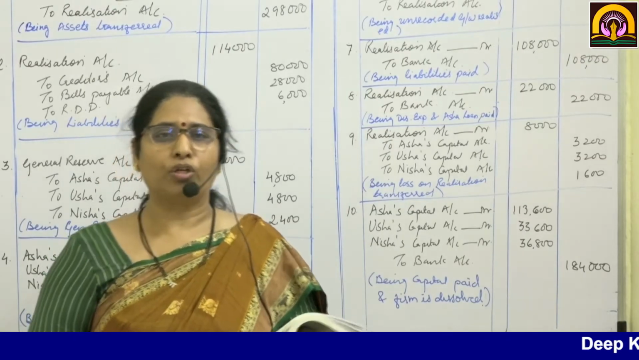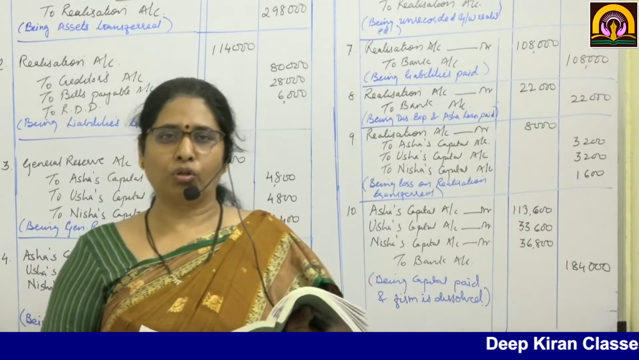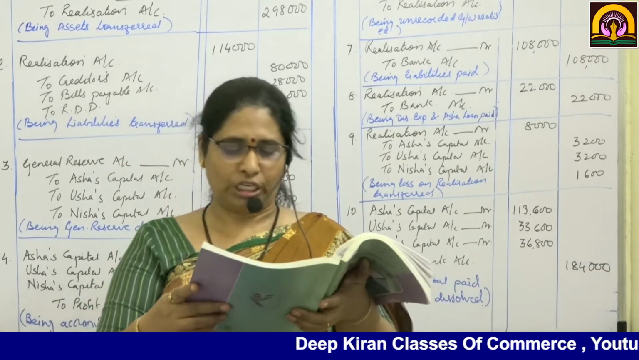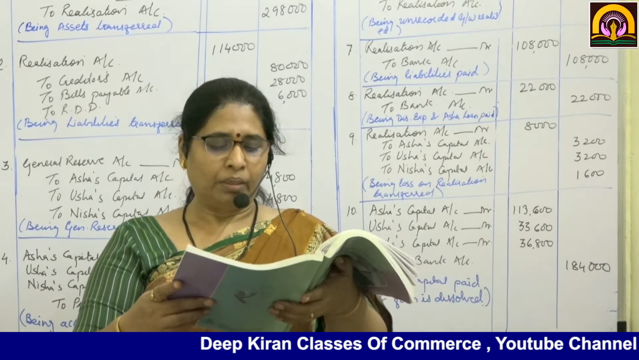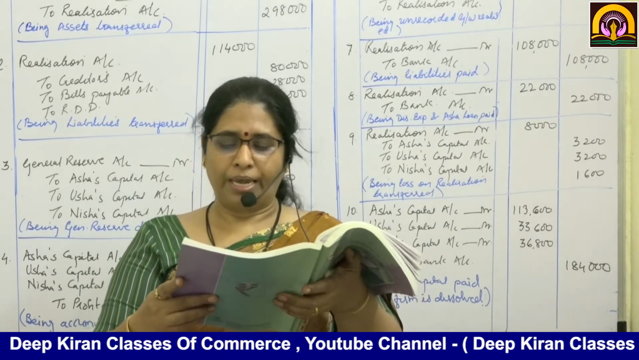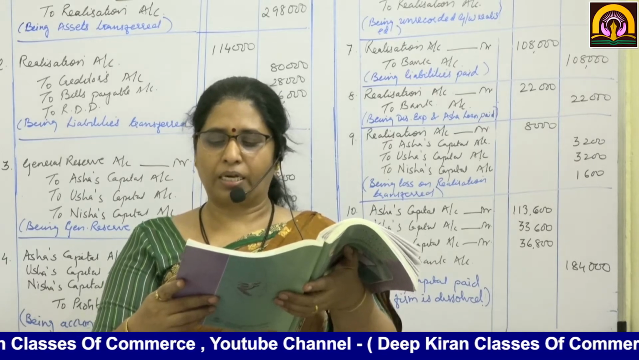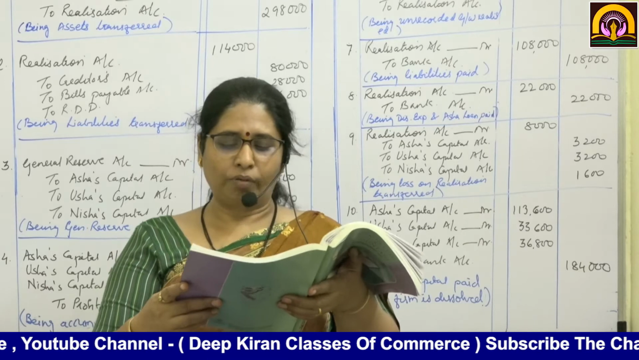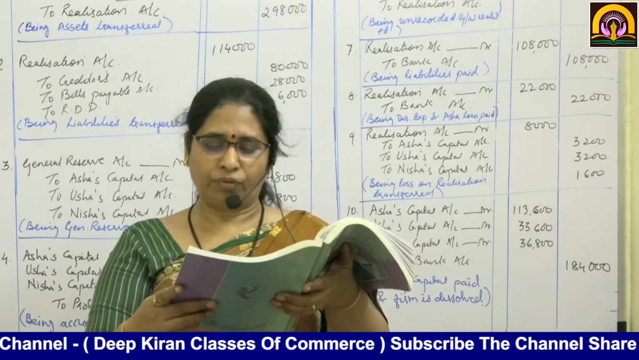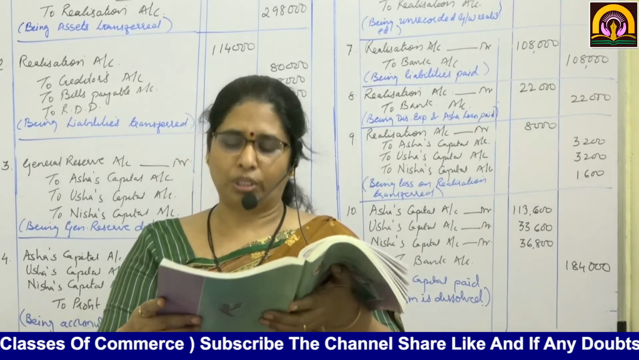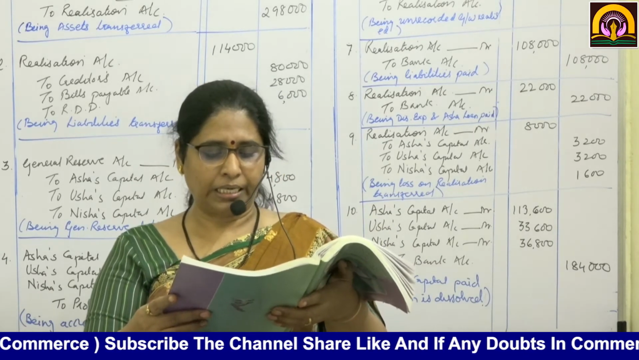Now we are going to start with the fourth practical problem on page number 245 and 246. Fourth practical problem: Asha, Usha and Nisha were partners sharing profits and losses in the ratio of 2:2:1. The following is the balance sheet as on 31st March 2019.